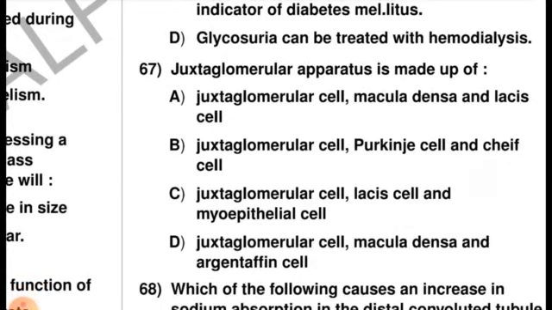Juxtaglomerular apparatus is made up of: juxtaglomerular cell, macula densa and Lacis cell; juxtaglomerular cell, Purkinje cells and chief cell; juxtaglomerular cell, Lacis cell and myoepithelial cell; or juxtaglomerular cell, macula densa and argentaffin cells. It is made up of the juxtaglomerular cell, macula densa and Lacis cells of the PCT and DCT. Here the right option is option A.